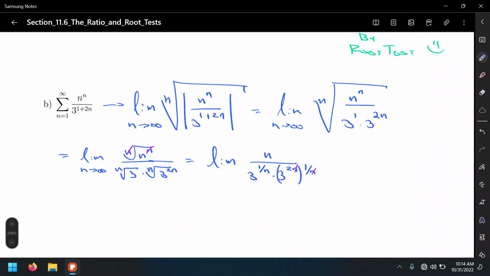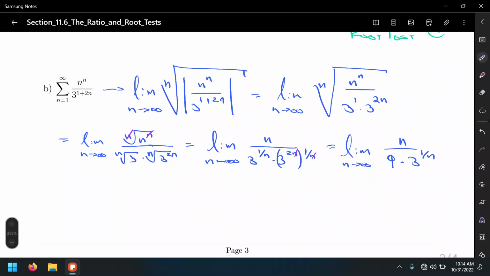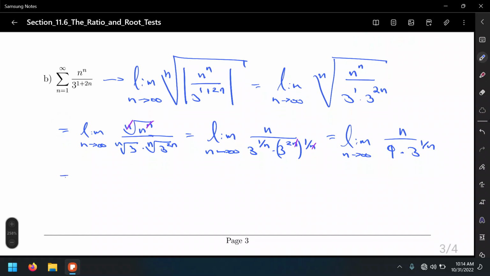So what are we going to have? Well, limit as n approaches infinity of n over 9 times 3 to the 1 over n. Okay. So we can already evaluate the limit right here. So n in the numerator, well, that's just going to be infinity over 9 times 3 to the 1 over infinity.